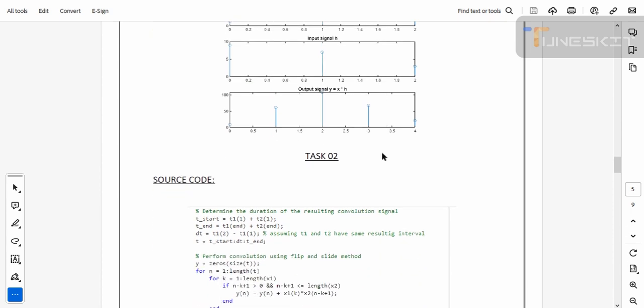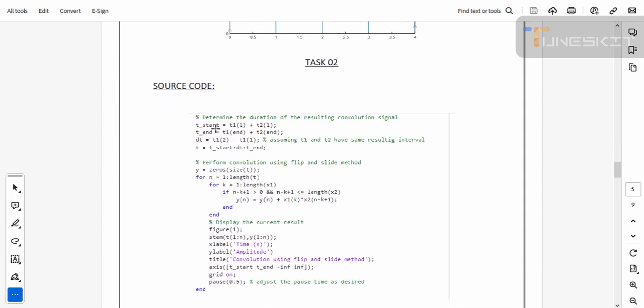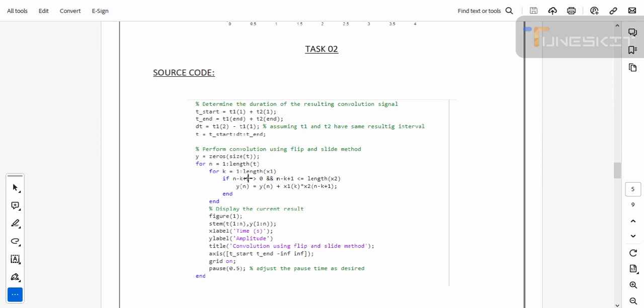In task 2, we also have to do convolution. For this, first of all, we define a function. We assume t start, the starting time, is t1 start plus t2 start, while t end is the ending time, t1 end plus t2 end, while the difference of this time range is t1 end minus t1 start. After this, we perform convolution using the flip and slide method.